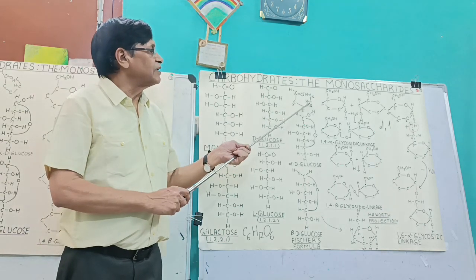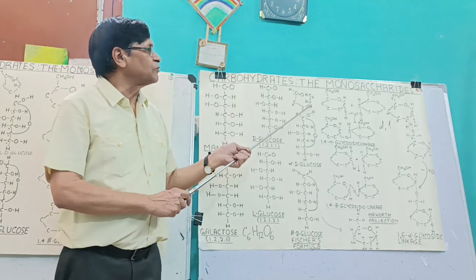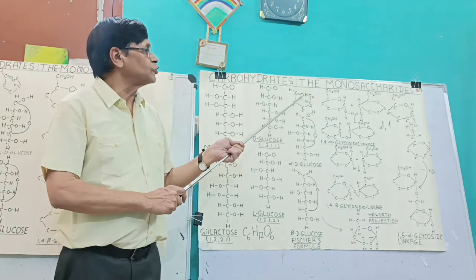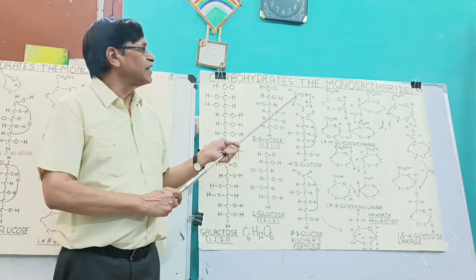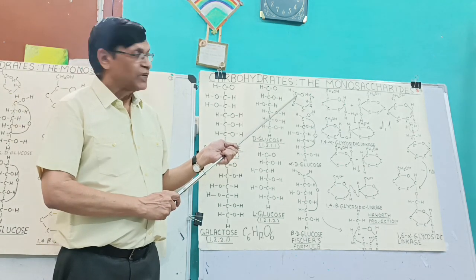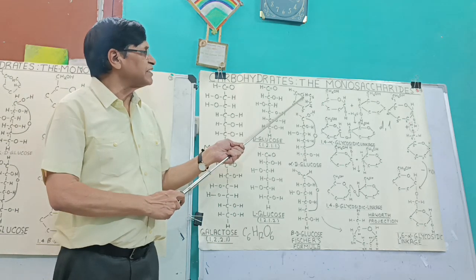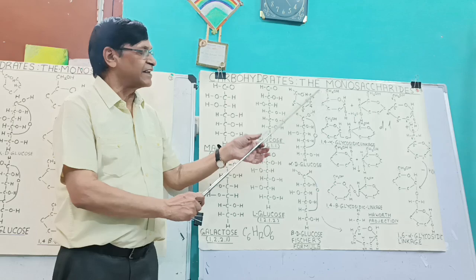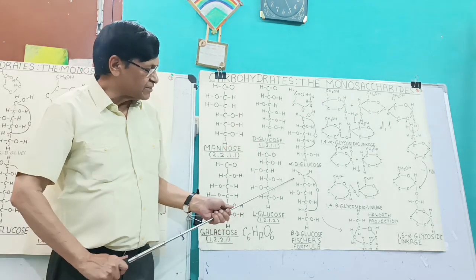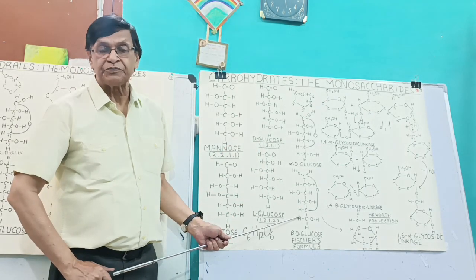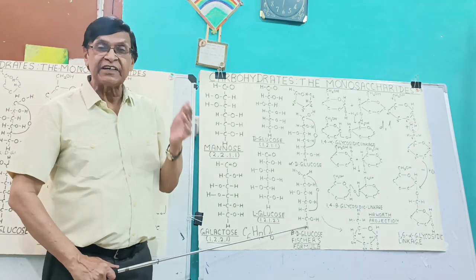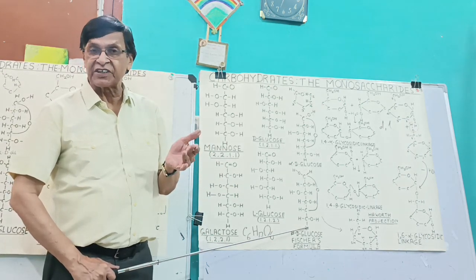So hydrogen of the carbon number 4 or carbon number 5 comes very close to oxygen attached with the carbon number 1. So either this hydrogen binds with it or this hydrogen binds with it. So it becomes a closed ring-like structure, like this. It is called Fischer formula. But it is also not very closely related with the exact molecular structure.